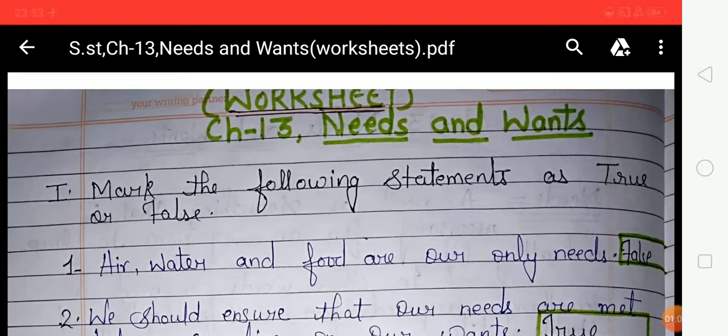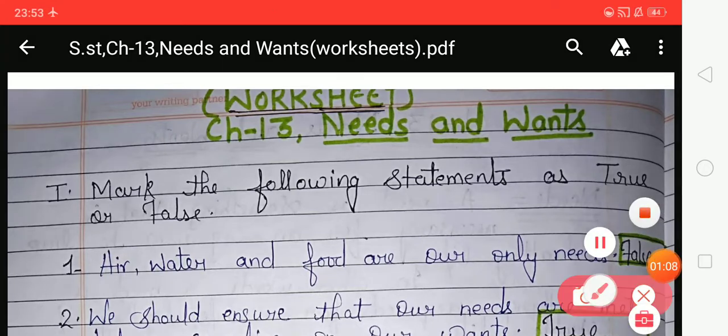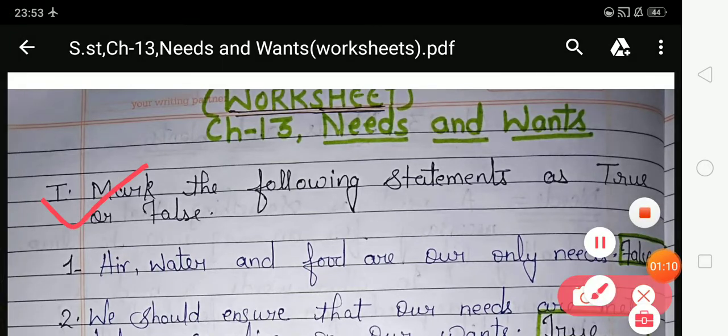So now come to the exercises. Look at the exercises one by one. Mark the following statements as true or false. Students, in this exercise you have to give answers according to the given statement. If a statement is right, then your answer will be true, and if the statement is wrong, then your answer will be false. Now look at the first.